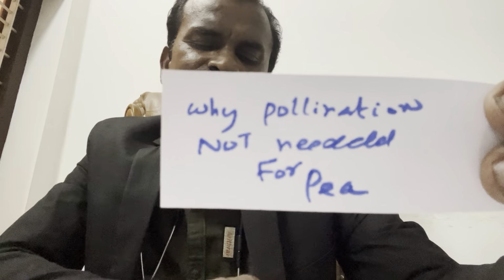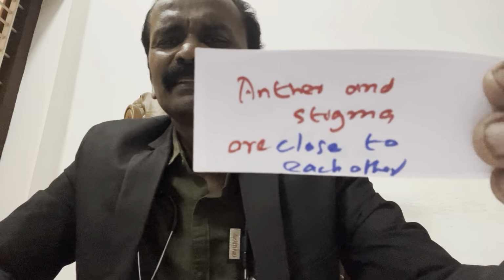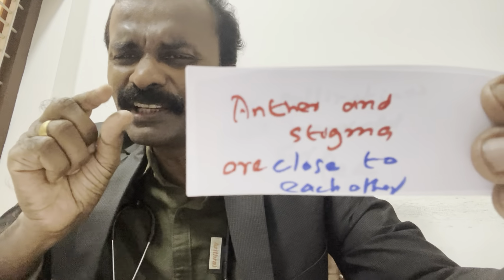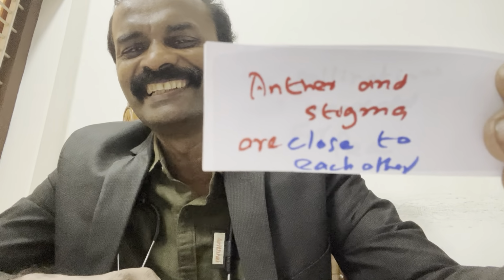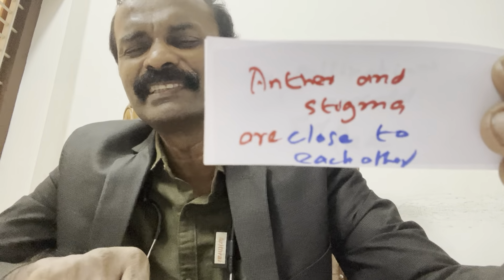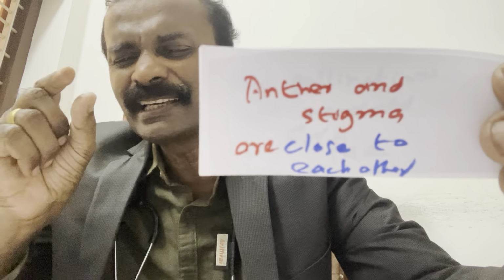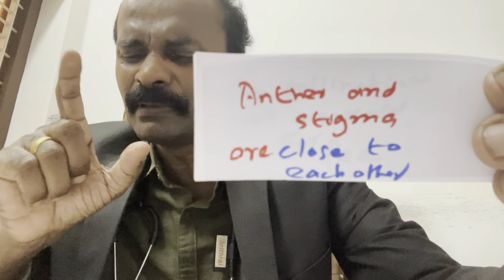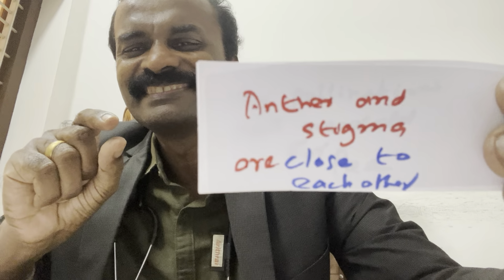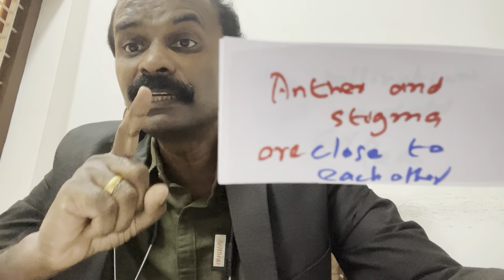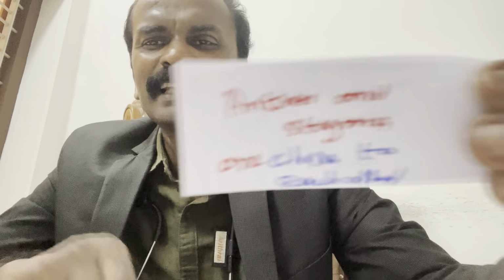Any idea? Because anther and stigma are very close to each other. From the anther, the pollen will fall down directly onto the stigma. This is called NEET preparation. You must prepare like this.